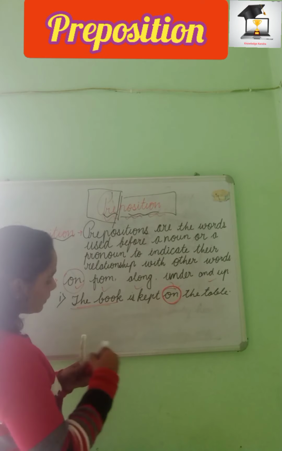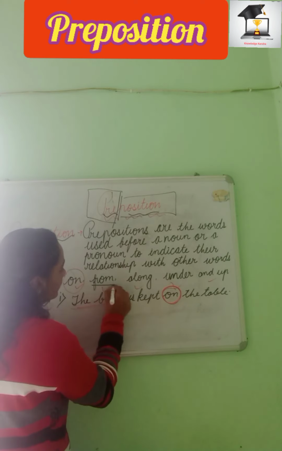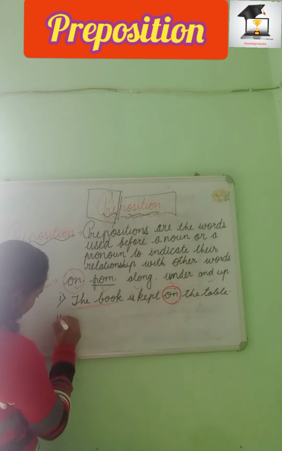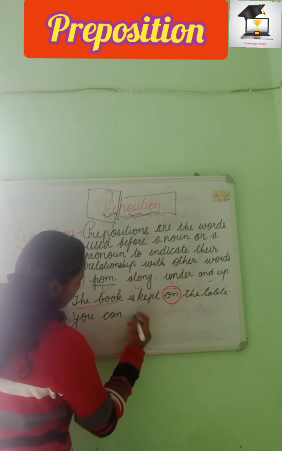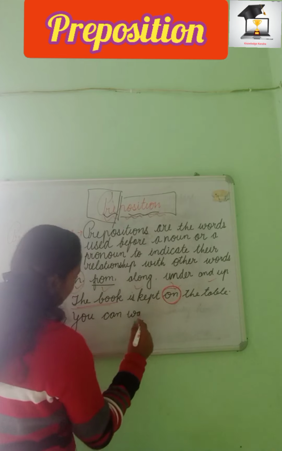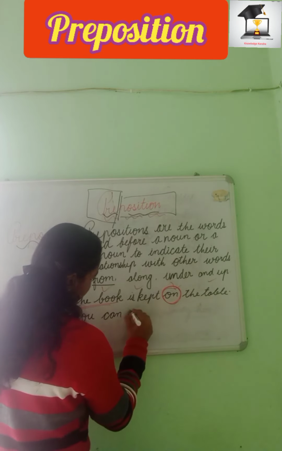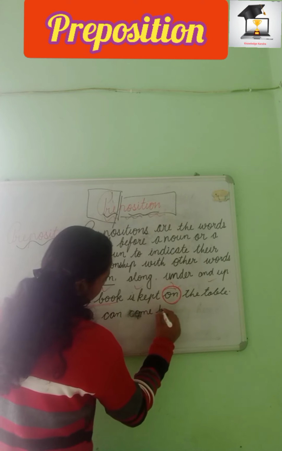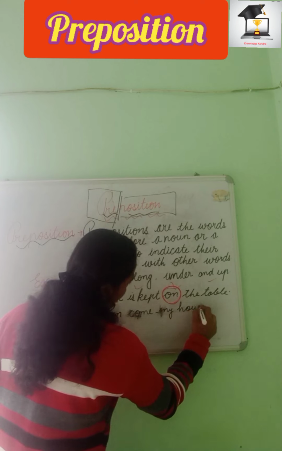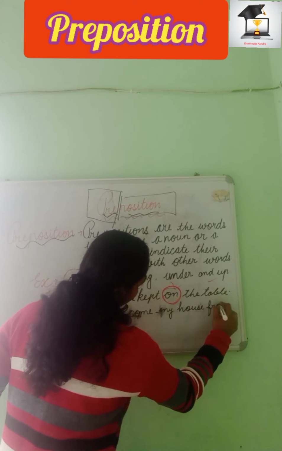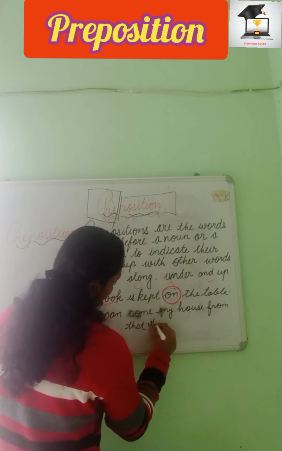The second example I have written here is from. You can come to my house from that shop.